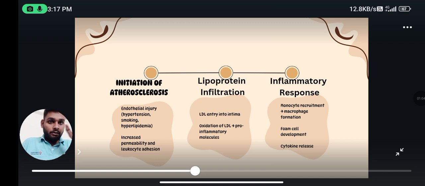Then, how is atherosclerosis initiated? The initiation of atherosclerosis: endothelial injury, hypertension, smoking, hyperlipidemia, increased permeability, and leukocyte adhesion. Second is lipoprotein infiltration: LDL entry into the intima, oxidation of the LDL, pro-inflammatory molecules. The third is the inflammatory response: monocyte recruitment, macrophage formation, foam cell development, cytokine release.